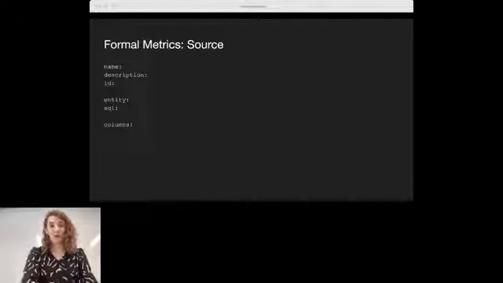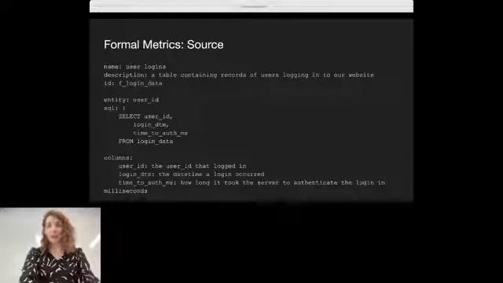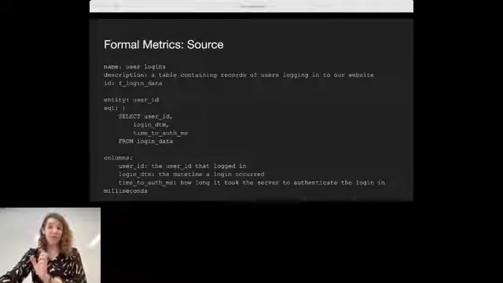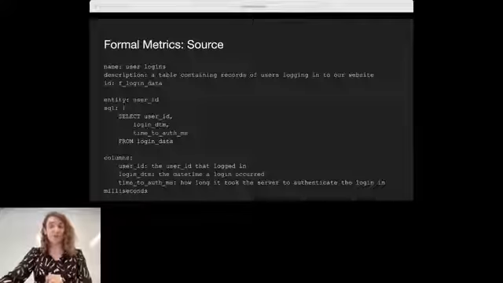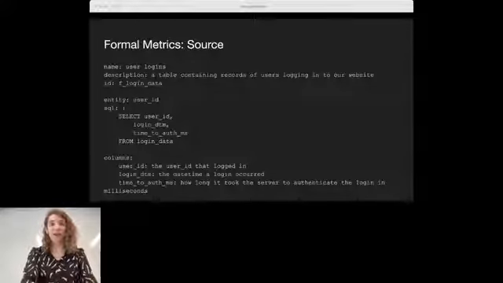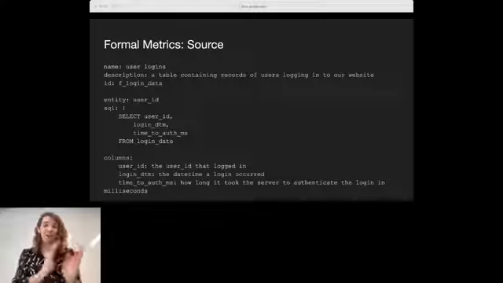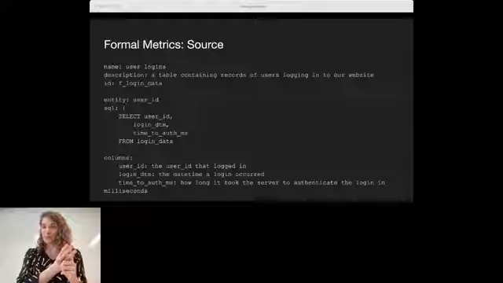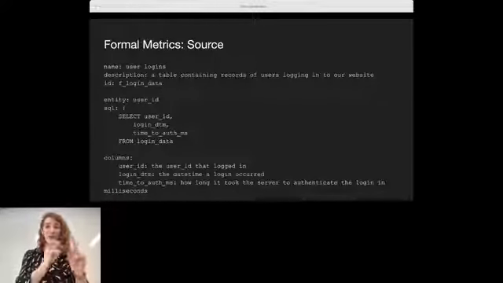We're also going to ask for something called an entity. We're going to ask for some SQL that defines our table. And we're going to ask to basically document and enumerate all the individual columns. And if we do that, we have something that looks like this. In the same way that we defined a metric, we can also define a source. And in doing that, we now have a fully documented table: what is the name of this, what's it used for, what are all the columns that we have here, what is the SQL that defines this. So not only do we have a metric pointing to something, that something is also very nicely defined.